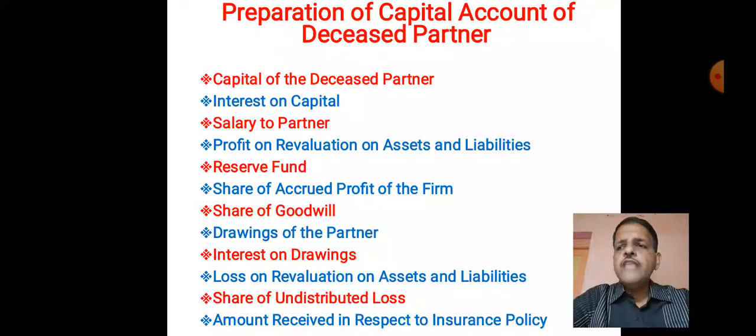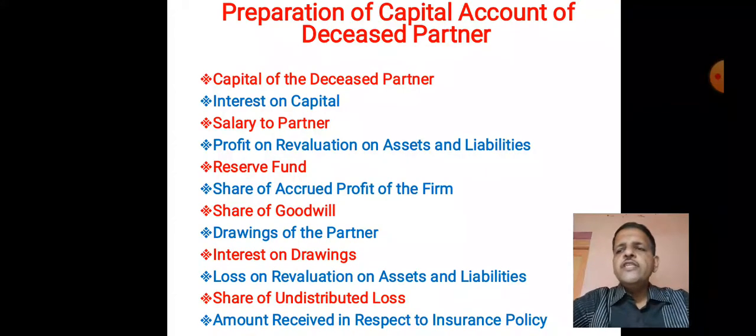When we say about salary to partner, if it is mentioned in partnership deed, salary for the period beginning from the last balance sheet till the date of death should be calculated and credited to that deceased partner's capital account.